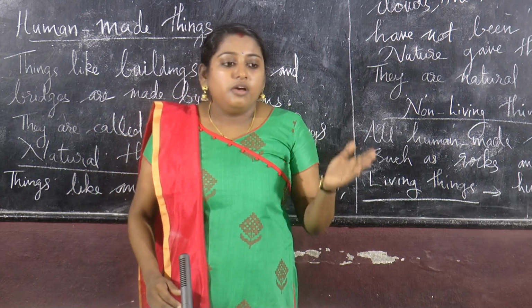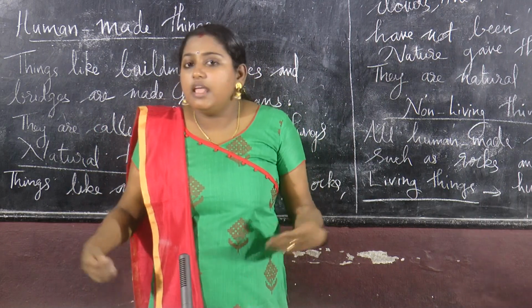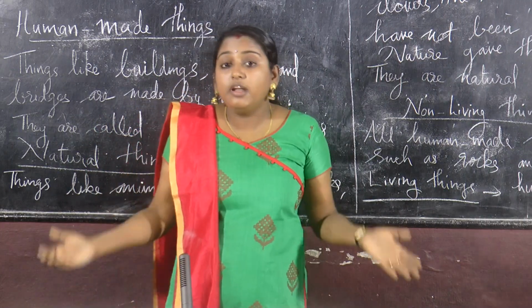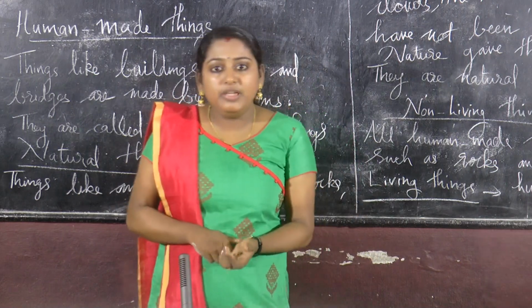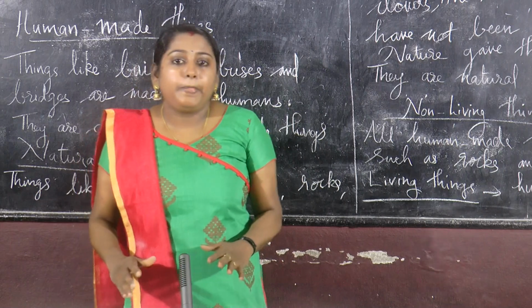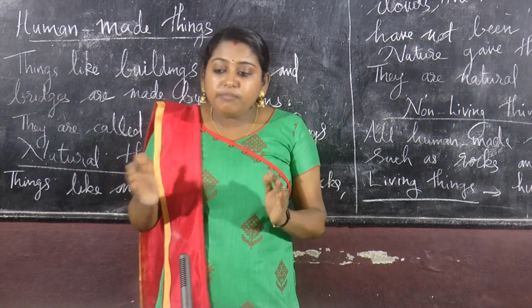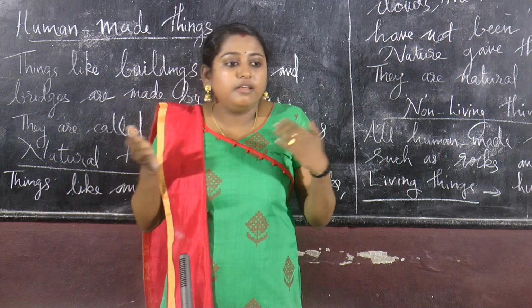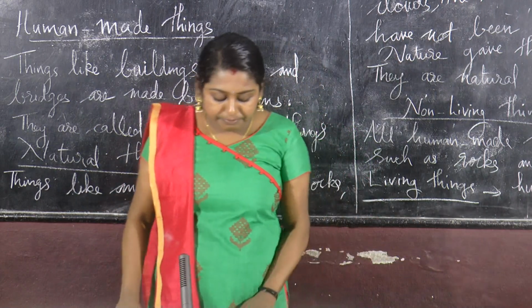If I beat a bench or dust, they cannot cry, they don't have any feelings. What about us? If someone beats us or scolds us, we will cry. From this we can find out this one is living and this one is not living.